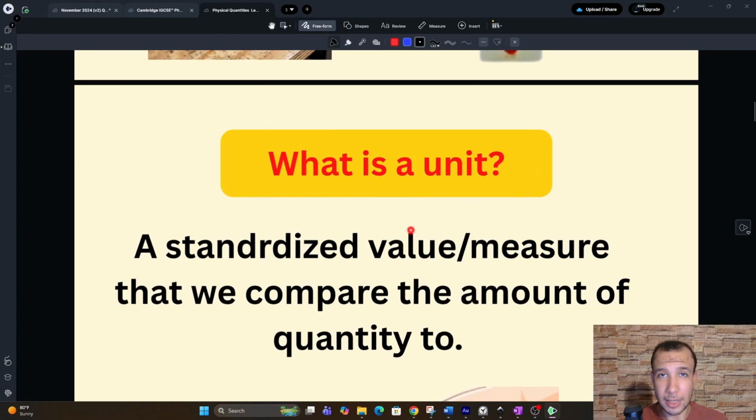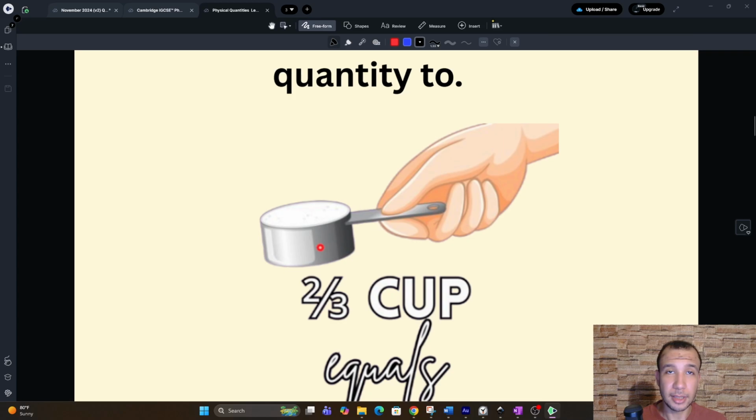Again, remember the recipe. I could have told you to add 2/3 of a cup. Now you can add this amount and you will end up with a cake that looks like mine, that tastes like mine. Everybody could do the same thing and they will have the same cake too, because now we're using a unit. It's a cup.